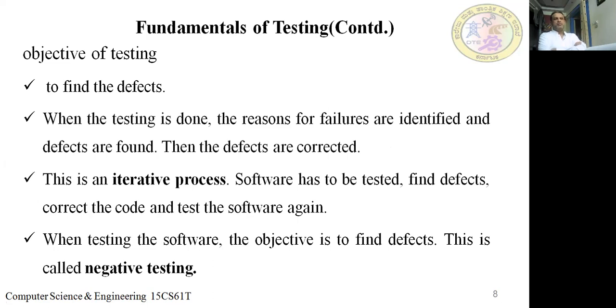So that is the main purpose, or objective, of testing. When the testing is done, the reasons for failures are identified and defects are found, and then the defects are corrected. The tester will identify the defects, and that list of defects will be sent to the developer. The developer will identify the reasons for the failure, rectify those defects, correct them, and send them back to the tester.